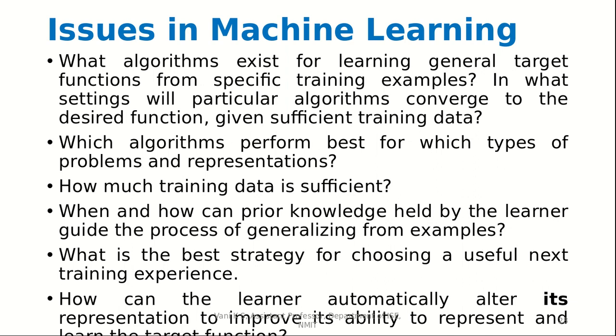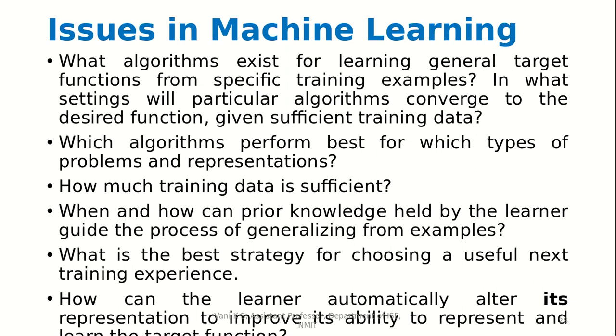Then which algorithms perform best for which types of problems and representations, and how much training data is sufficient. Then when and how can prior knowledge held by the learner guide the process of generalizing from examples, and what is the best strategy for choosing a useful next training experience.